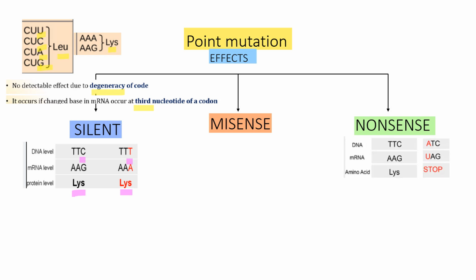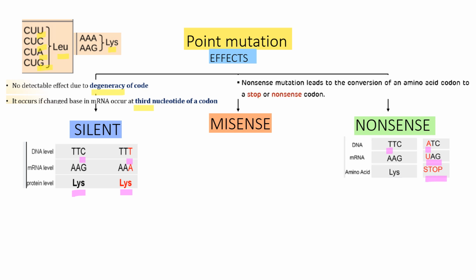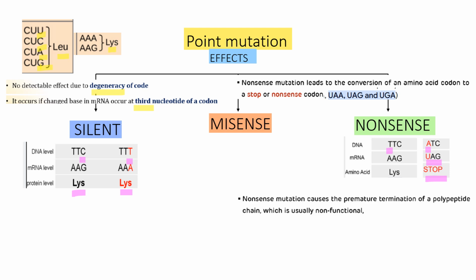We will see one example of nonsense mutation, when a change in base may result in a stop codon. Over here, a change from thymine to adenine base is resulting in a stop codon, that is UAG in mRNA, that will not code for any amino acid and will result in premature termination of a polypeptide chain, making it non-functional. What are the stop codons? UAA, UAG, and UGA.